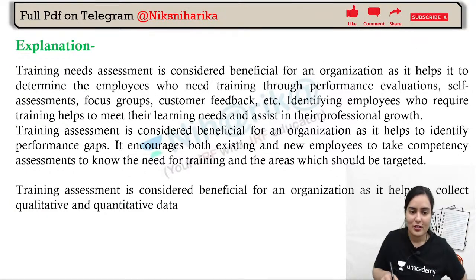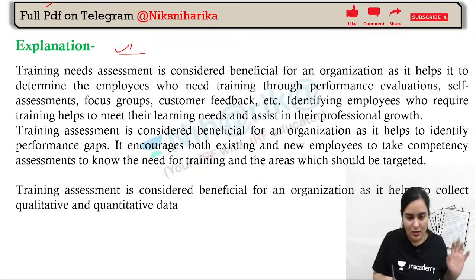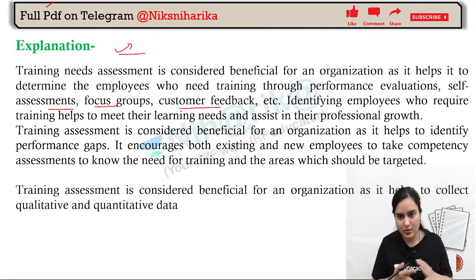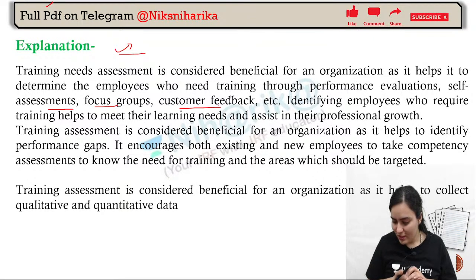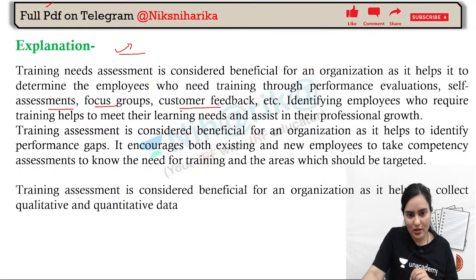Now, training assessment related to this, an explanation is given. If you want me to explain more, I can explain more. If you want, you can read it after the class. ABC all are correct. Seems like ABC all are correct.